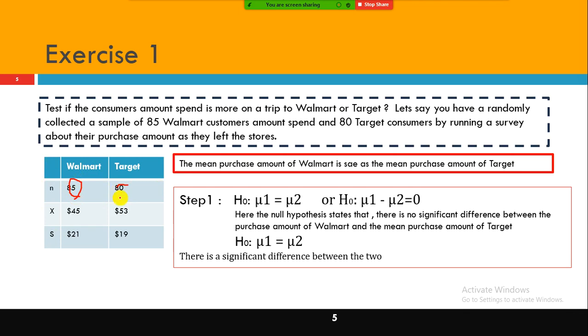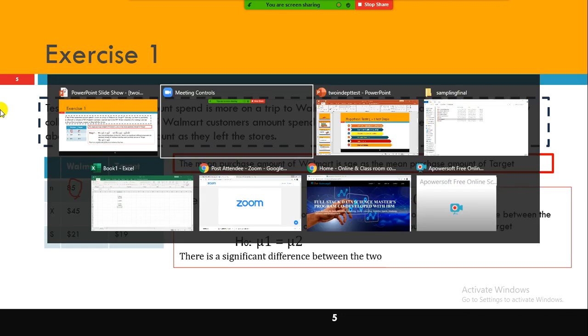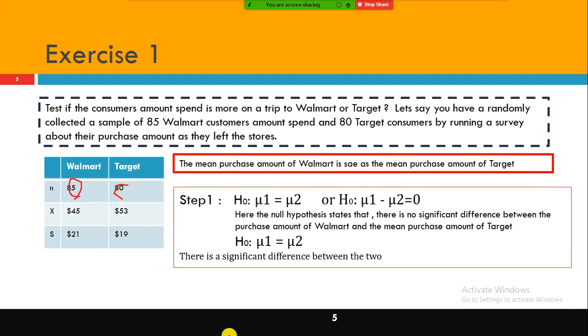As per the survey done by them, the mean amount spent by Walmart customers is $45.